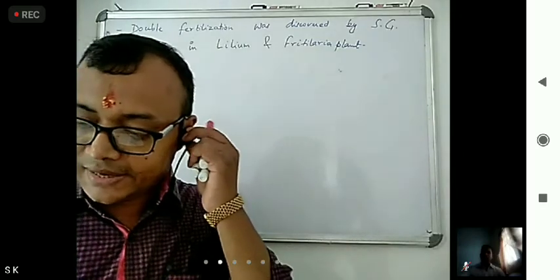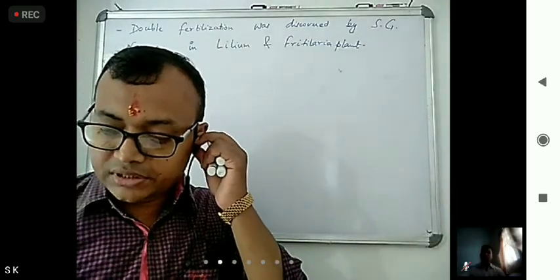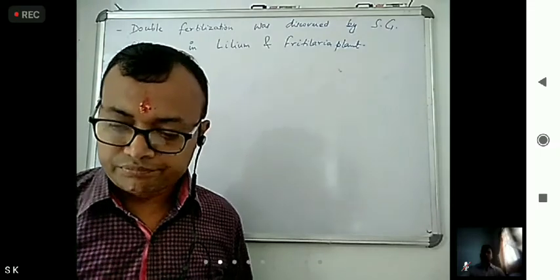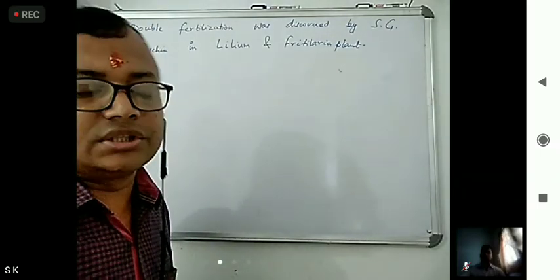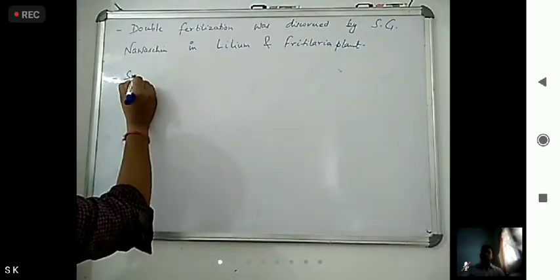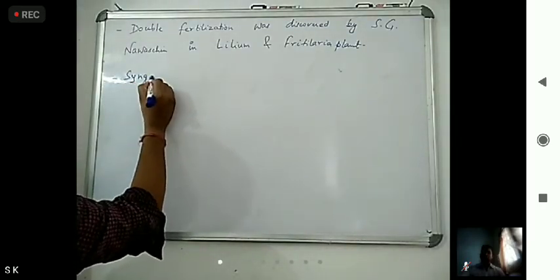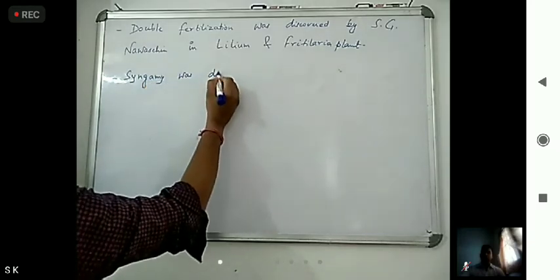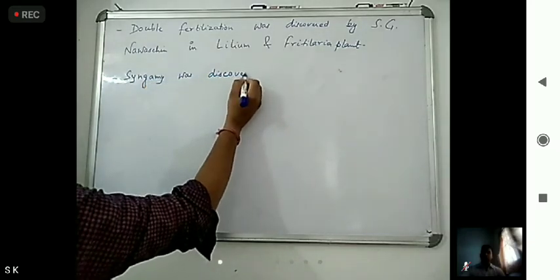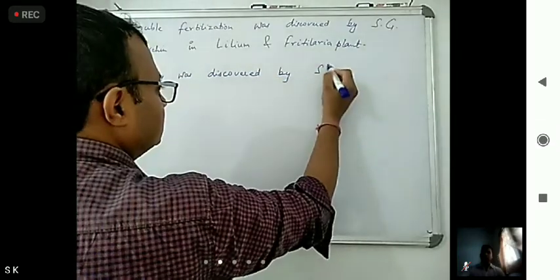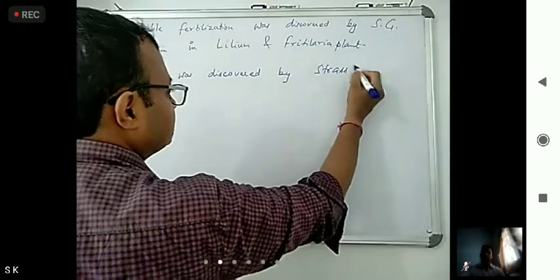Okay, in double fertilization, what did we see? We saw that syngamy was there. We saw that triple fusion was there. Okay, so syngamy was discovered by Strasburger.